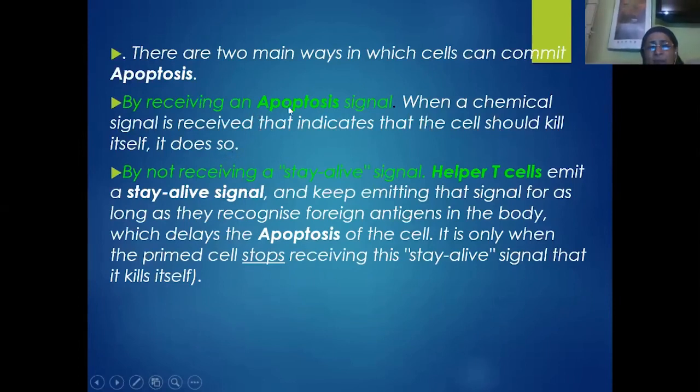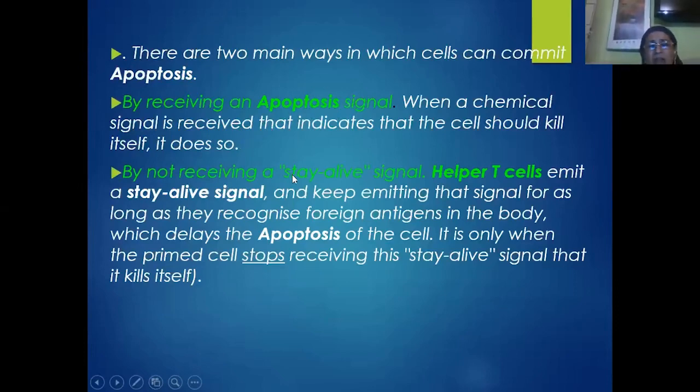When their function is over, all the WBC cells receive the signal saying that their function is over, and now they have to die or commit suicide. Such programmed cell death is nothing but apoptosis. So the cells receive the apoptotic signals and they start dying.